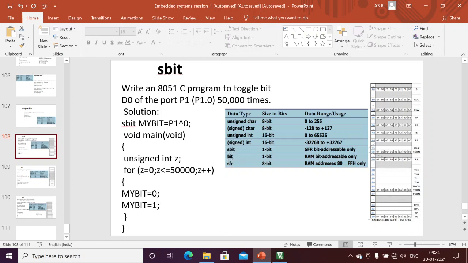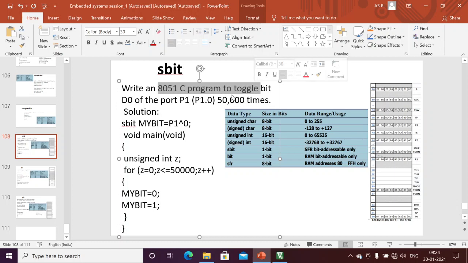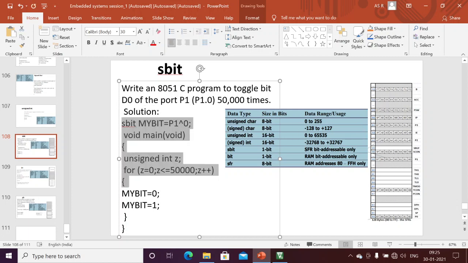Write an 8051 C program to toggle the D0 bit of port 1. I want to toggle only the D0 bit of port 1. Only this 90 bit I want to access. I want to toggle only this bit. I should not touch any other bits in port 1. That's why I'm using the SBIT here. This we will discuss in Keil here.